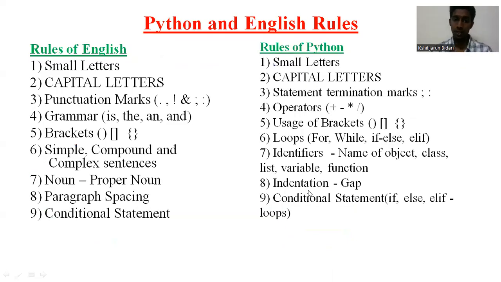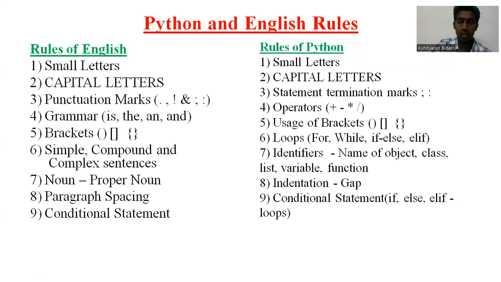Python and English rules. Friends, this is very important. See, the rules of English and the rules of Python are almost the same. Just that Python is a logical language, and English is a regular language. The first thing you can see there, we have small letters in English. The same way we have small letters in Python also. Python is case sensitive. So if you have small letters and capital letters, both will not be considered the same. So there is a difference.